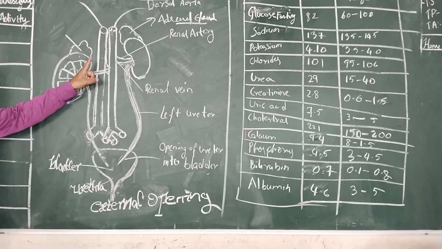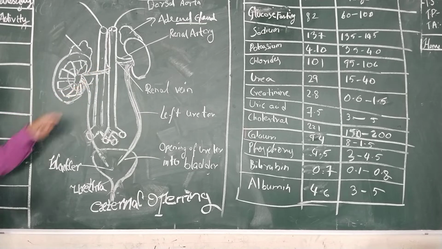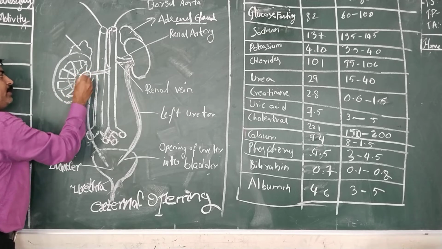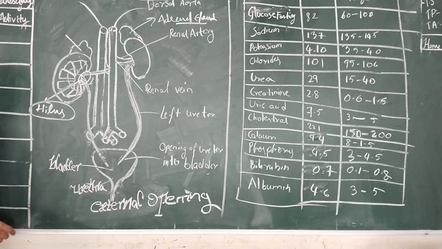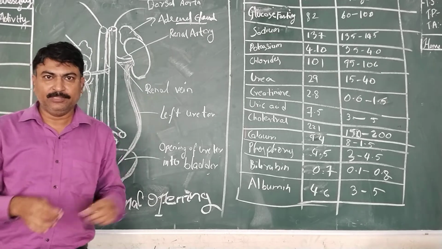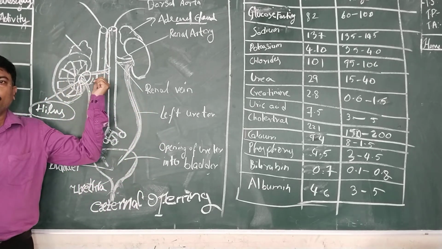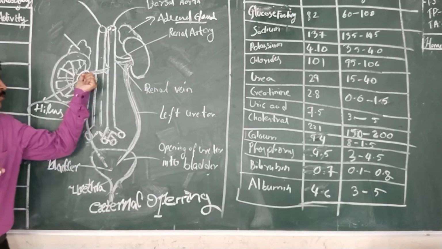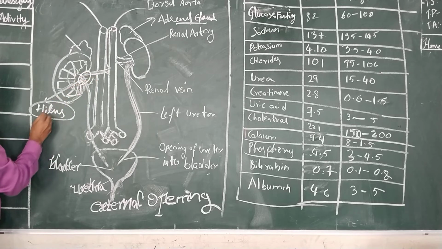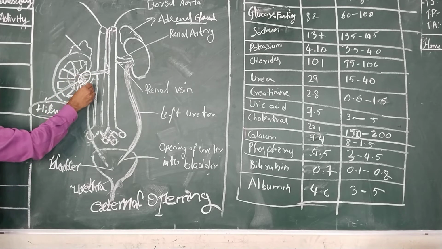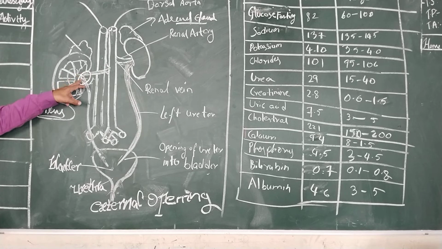All these three, the renal artery, renal vein and ureter, come out and go in through a portion known as the hilus. The portion which is the outlet and inlet of the renal artery, renal vein and ureter is known as the hilus. So the opening of the kidney which accommodates the renal artery, renal vein and ureter is the hilus.